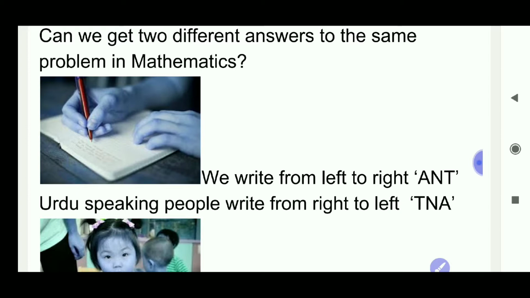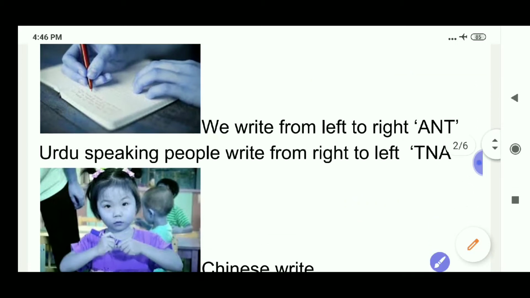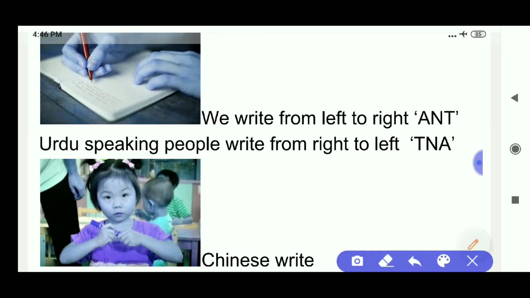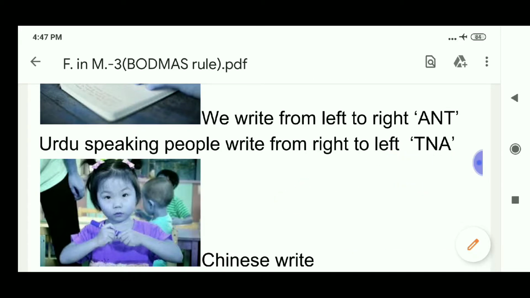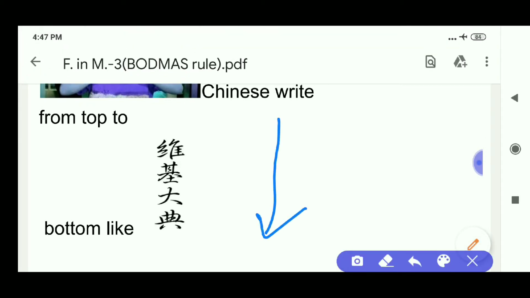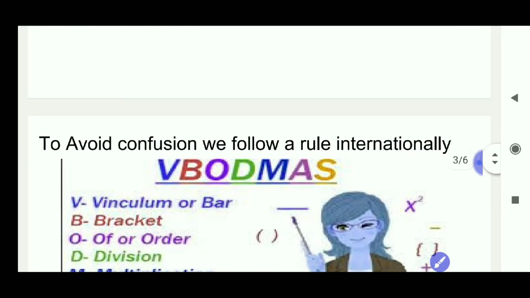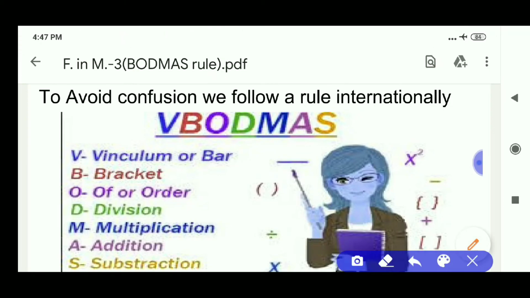We write from left to right. Urdu speaking people write from right to left. And Chinese write from top to bottom. Now, to avoid confusion, we follow a rule internationally. That rule is called BODMAS or VBODMAS.